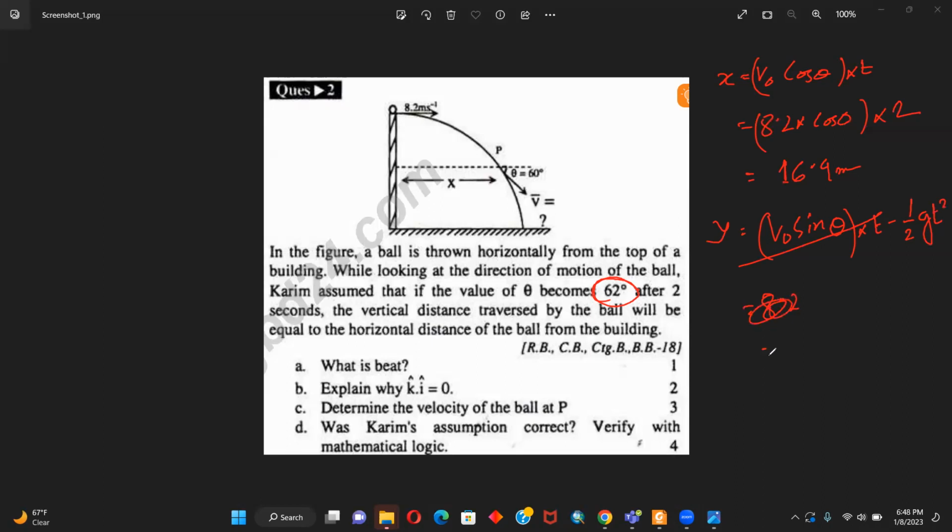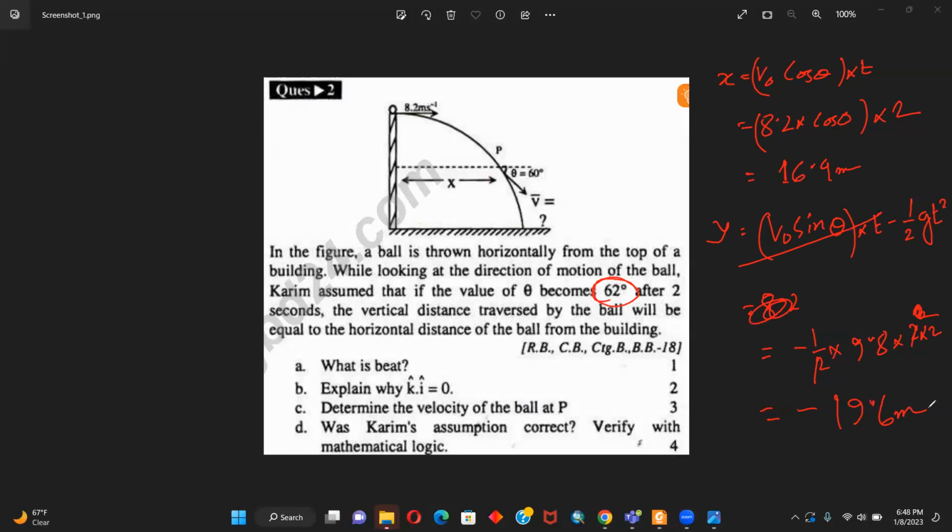So minus half gt squared will be equal to minus half times 9.8 times 2 squared. 2 squared means 2 times 2, and the half and one 2 will cancel each other out. That means minus 19.6 meters. That means that Karim's assumption is not correct.